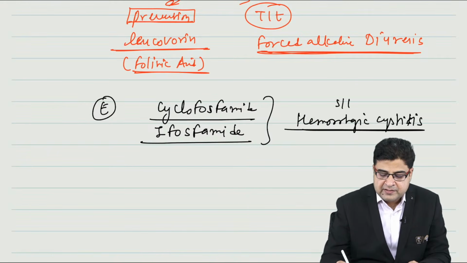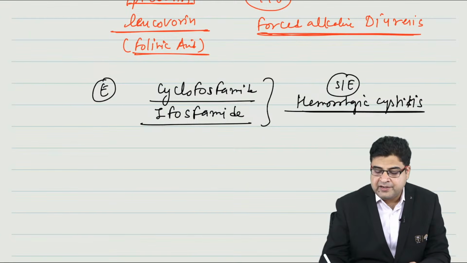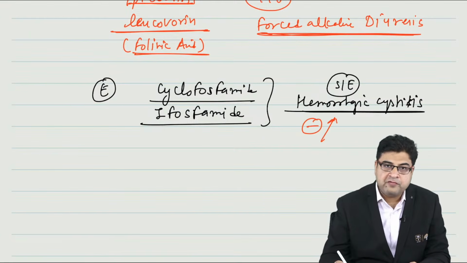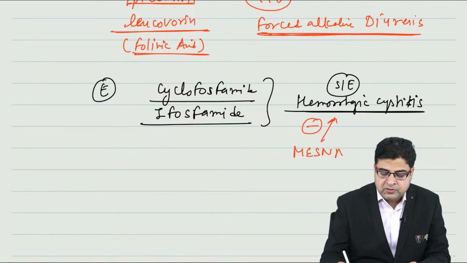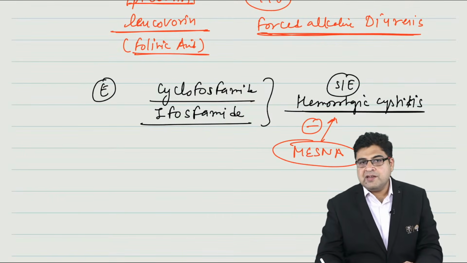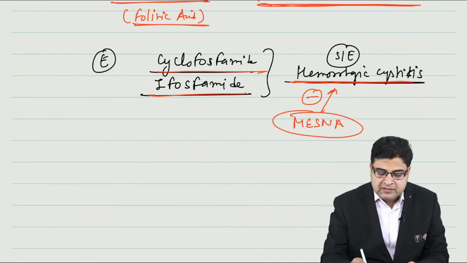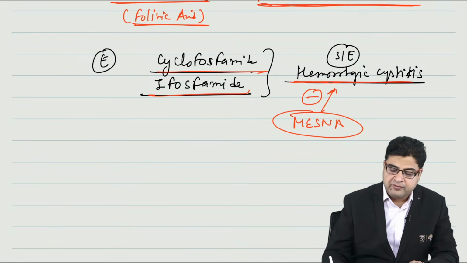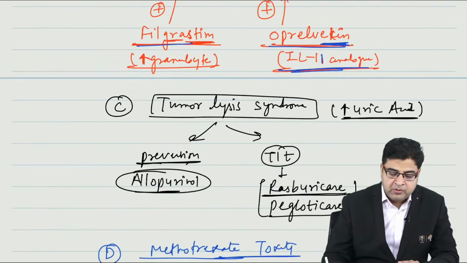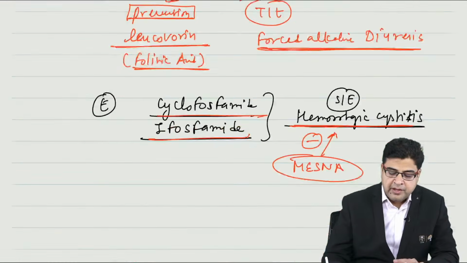Because these medicines can cause hemorrhagic cystitis as a side effect, we have to give a medicine to prevent it. The drug which is given to prevent this side effect is known as Mesna. Mesna is given to prevent the hemorrhagic cystitis caused by cyclophosphamide and ifosfamide. Now this is all about topic number 18 for you.